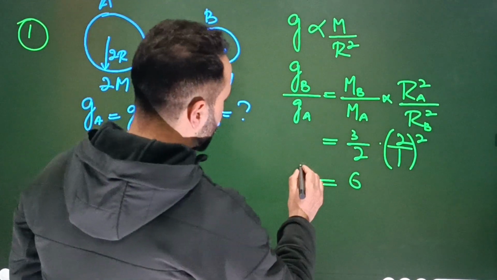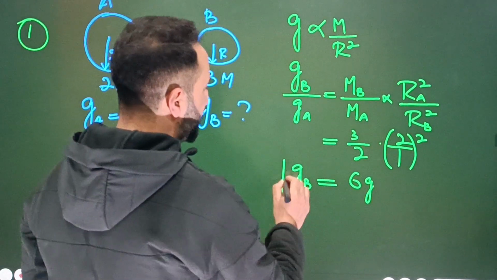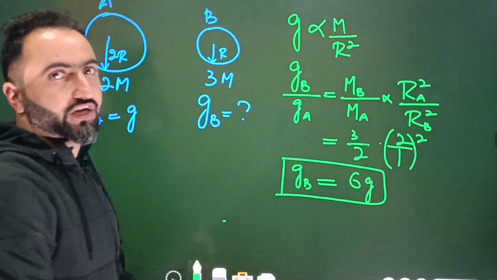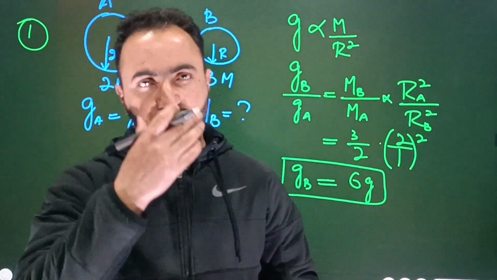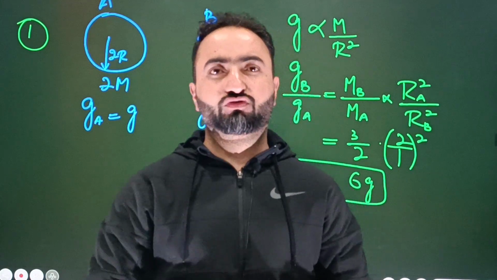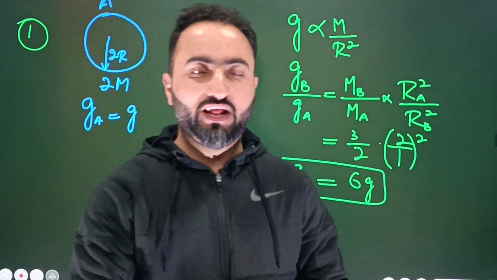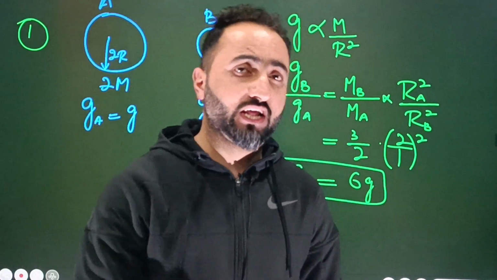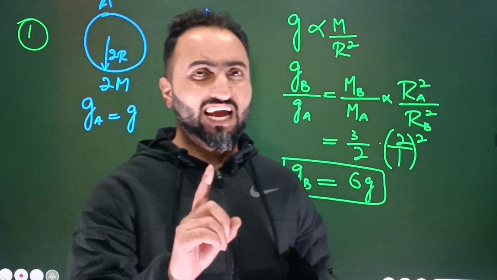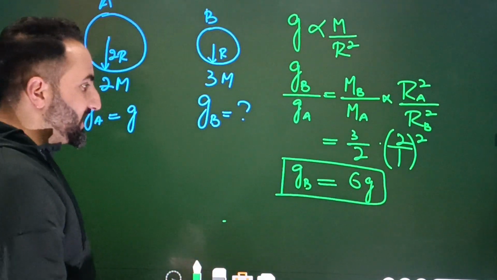So what you are supposed to calculate is gB. So gB will be equal to 6 times gA. That's it. So this is the answer. Easy problem, okay. And questions of a similar pattern are asked. Either you are supposed to calculate the ratio of the acceleration due to gravity, or the acceleration due to gravity of one planet is given to you, and then you are supposed to calculate the acceleration due to gravity of another. But you just take care of one thing, and that is which parameters are given to you. So you must take care of that, okay.